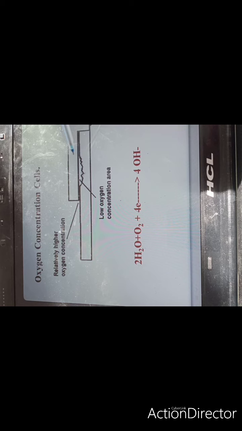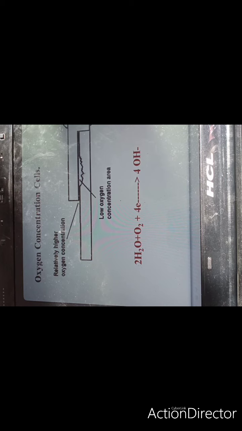This is also an example of a concentration cell. One has a higher oxygen concentration, the other has a low oxygen concentration. So the one with higher oxygen concentration will act as cathode, the other will act as anode, and again the same reaction will occur, that is iron will undergo oxidation, and in the cathode there will be reduction, it will give you ferrous hydroxide, and that will be further oxidized to ferric iron oxide.